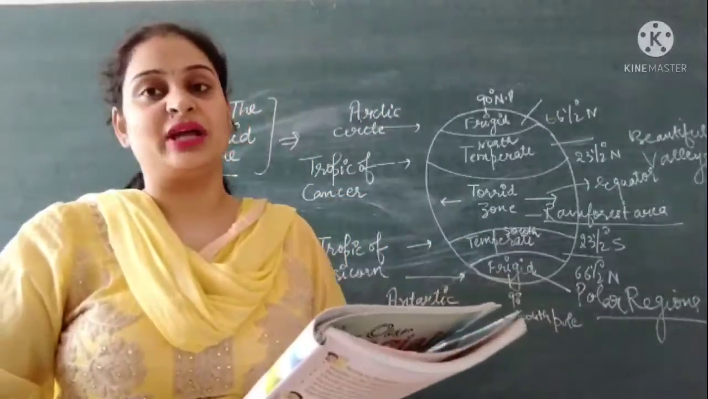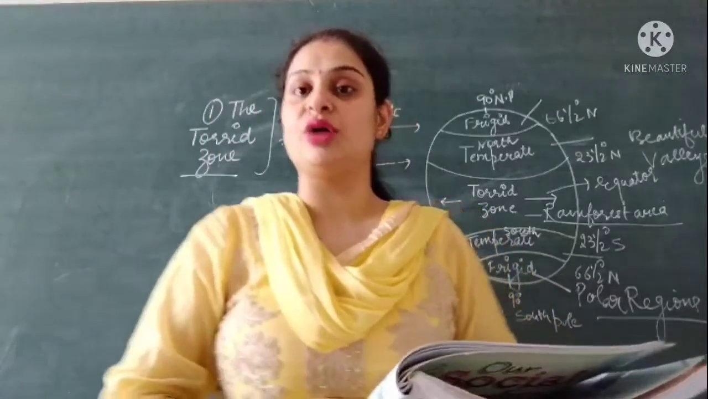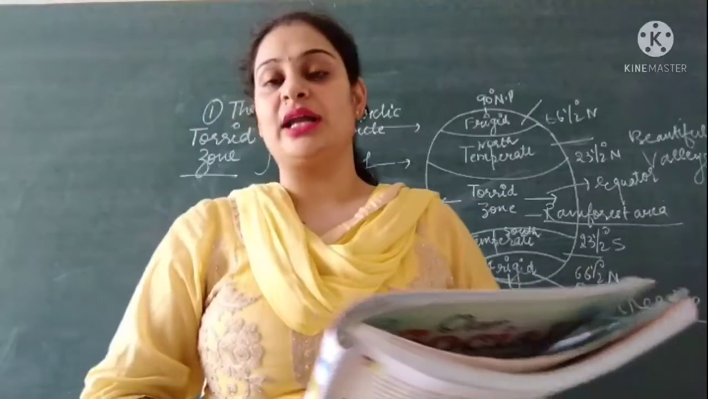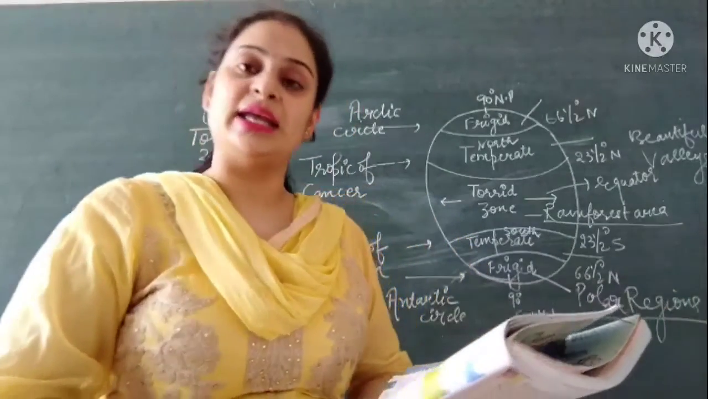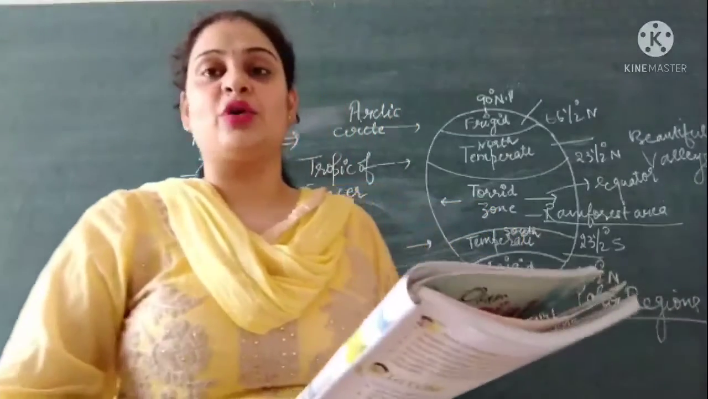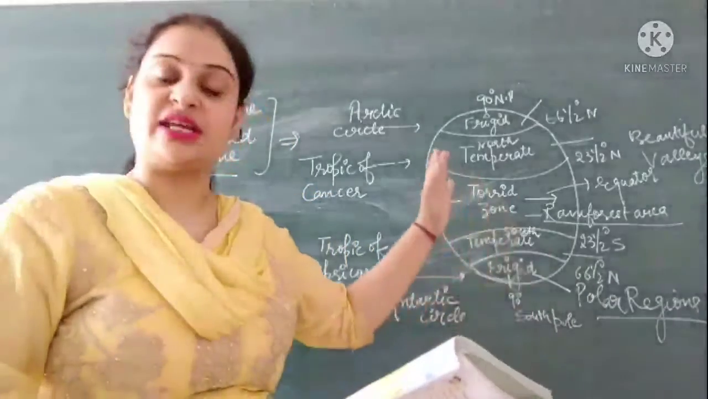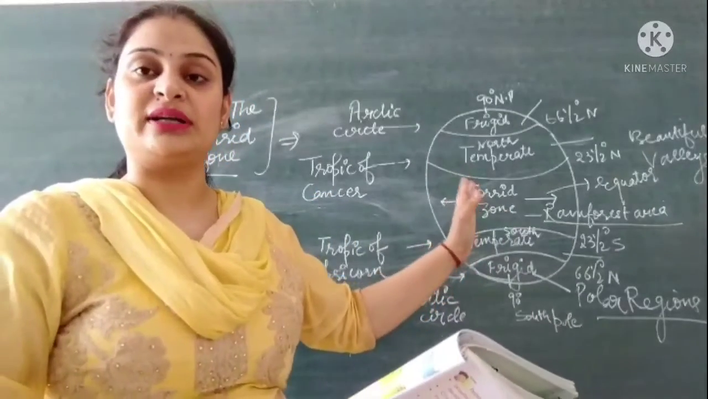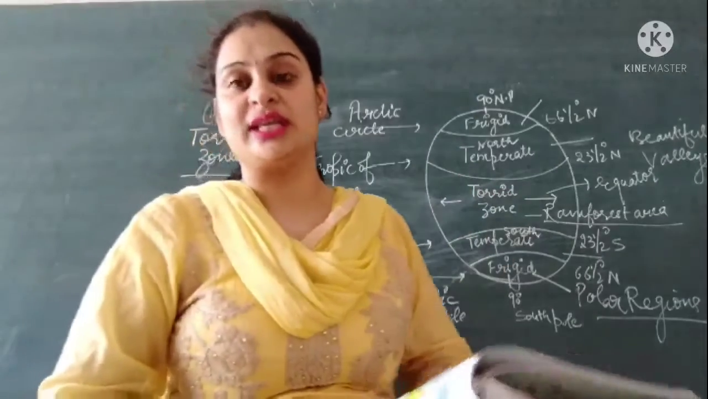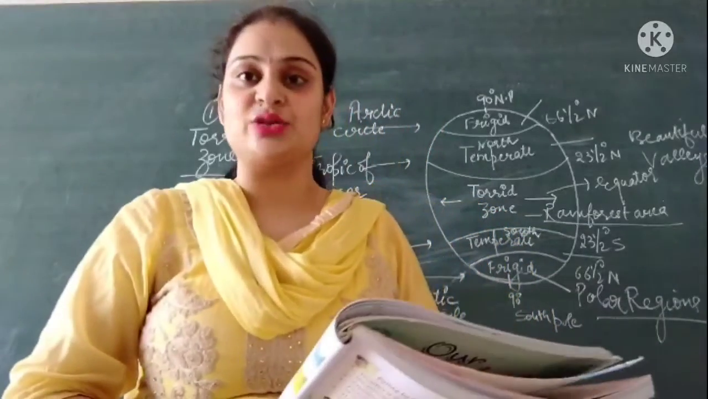Then weather. We have discussed in our first video that weather is a condition of the atmosphere. So what are the terms included in the atmosphere? Air pressure, temperature, wind, rainfall and humidity. Then heat zones. We have discussed that according to the rainfall, we have divided the earth into three zones which are known as climatic or heat zones.